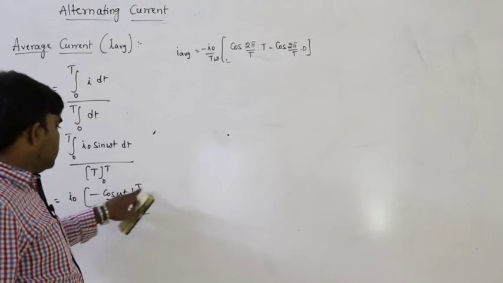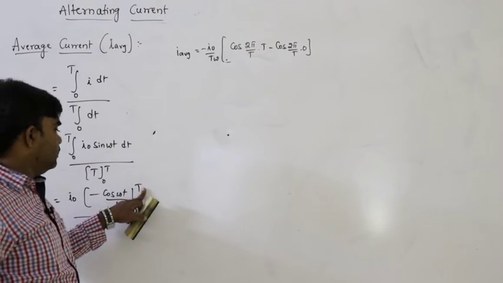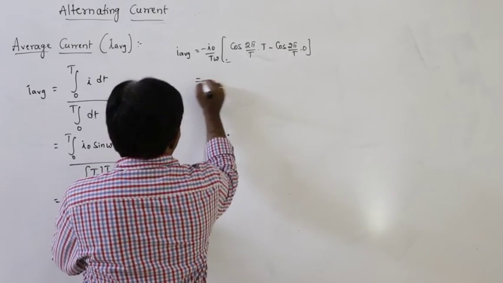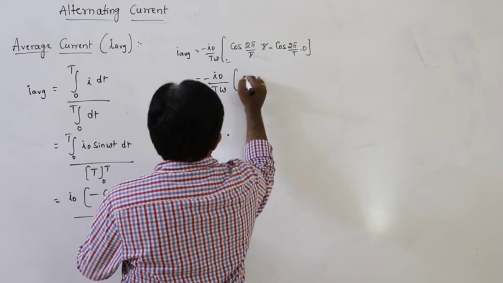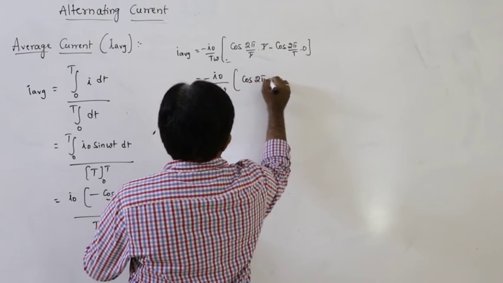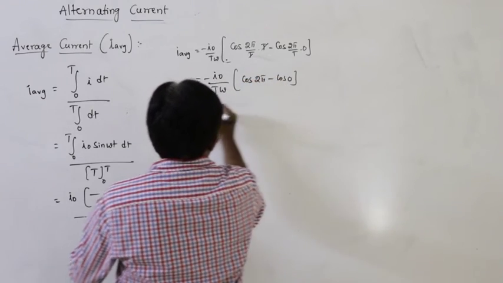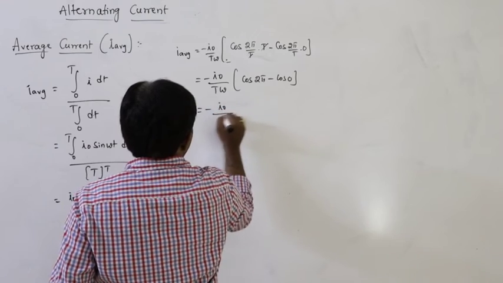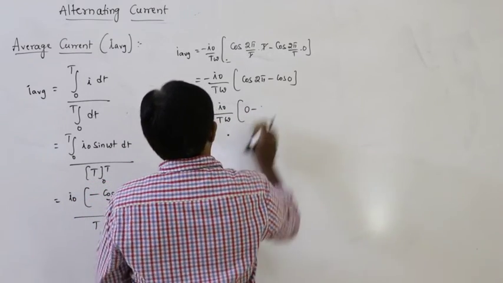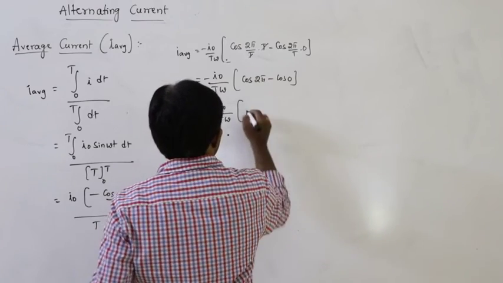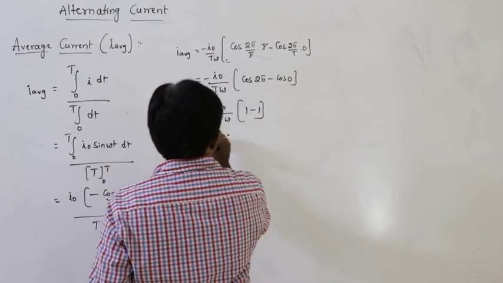In place of small t, first I am substituting T. Next 0. Minus I naught by T omega into cos 2 pi minus cos 0. Cos 2 pi is 360 degrees, cos 360 is 1, cos 0 also 1, 1 minus 1 is 0.